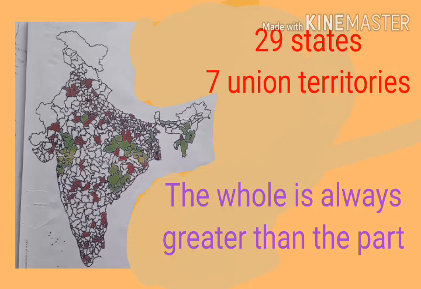That is why the whole is always greater than the part. So using these two cases, we can understand axiom 5: why the whole is always greater than the part.